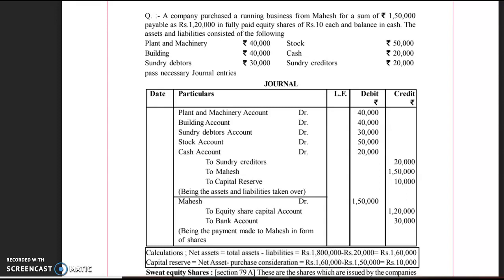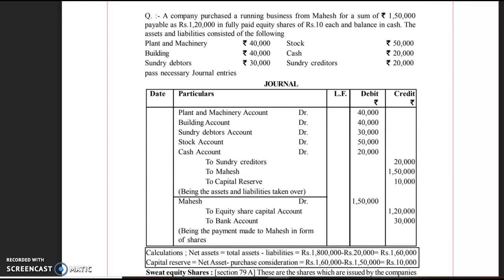So how many shares are being issued? Again by the formula, amount payable is 1,50,000 divided by issue price per share. Issue price per share now becomes rupees 15: 10 of the face value and 5 of the premium. So 1,50,000 will be divided by 15, and the number of shares you will find is 10,000.